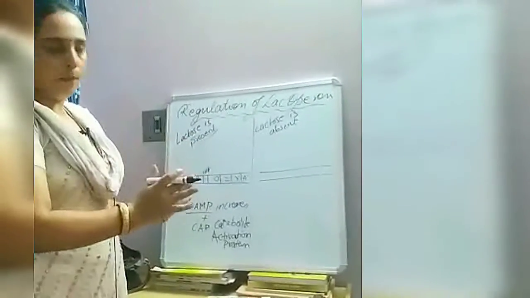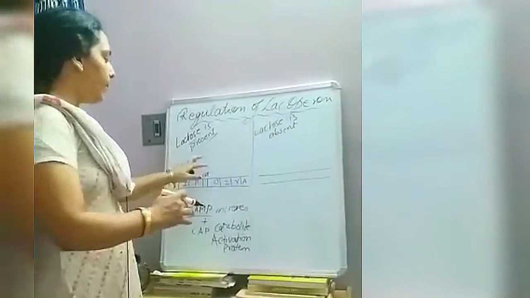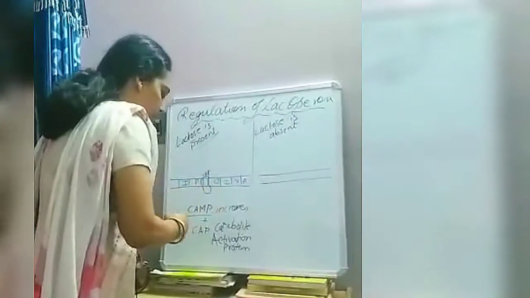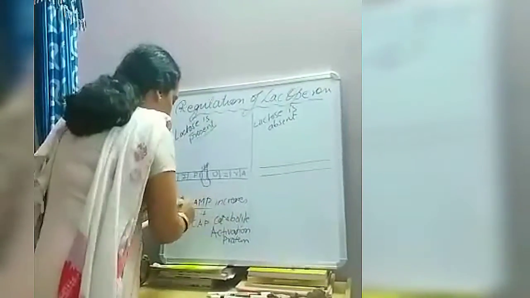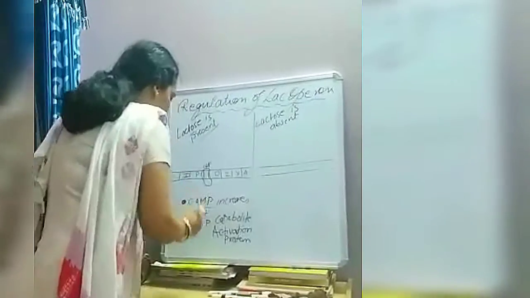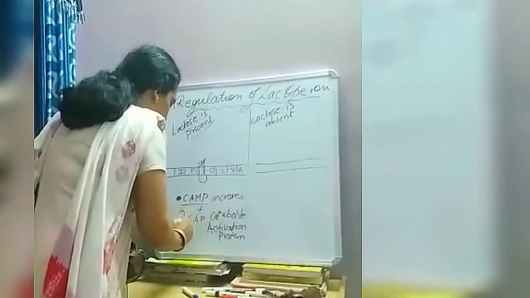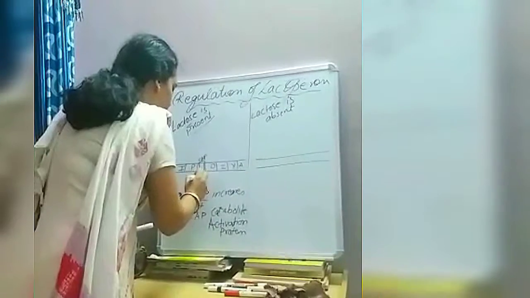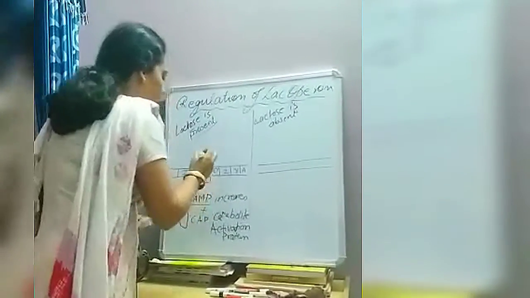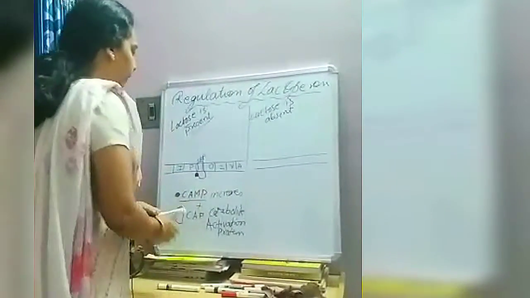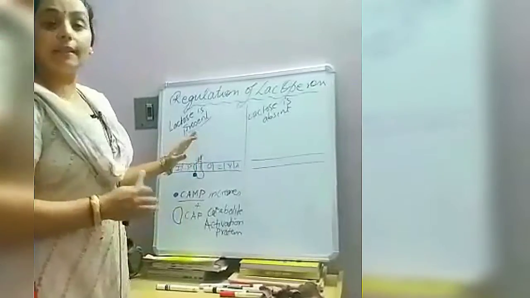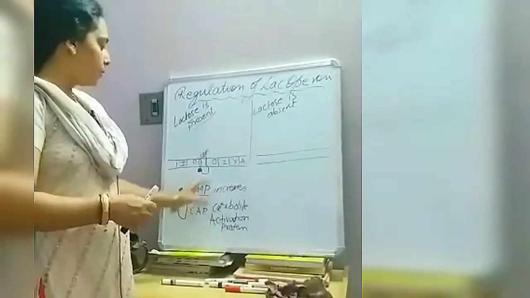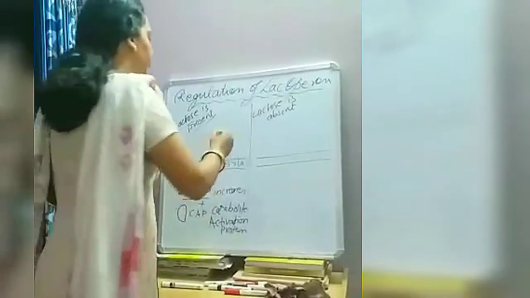This complex is formed, which actually goes and binds to this CAP area. Suppose this is the complex. If cyclic AMP is marked as this and CAP is marked as this, then it is something like this which goes and binds to the catabolite activation protein site. So in this CAP site, this complex binds and triggers